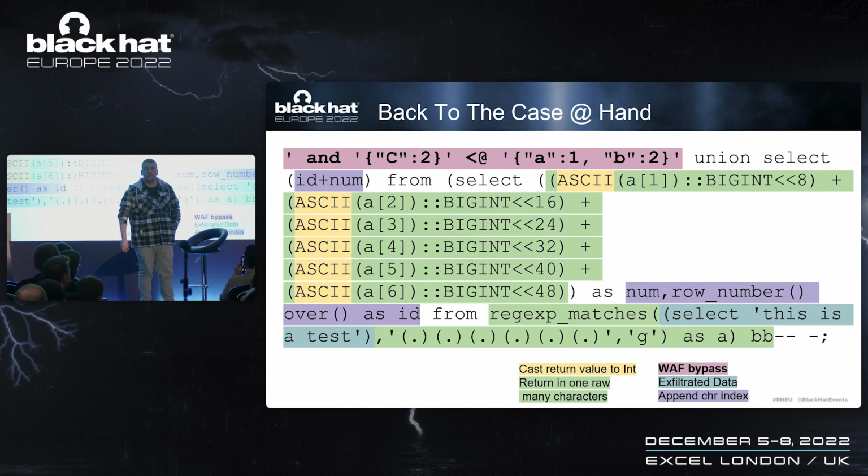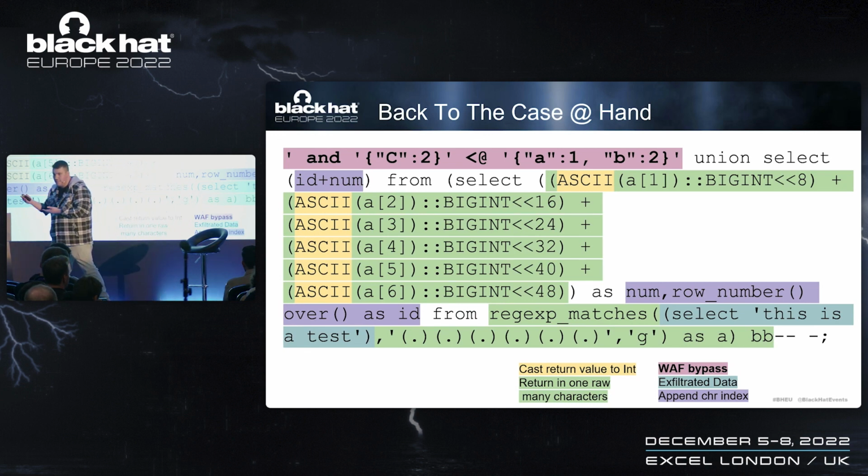Basically, in pink, we have the first part of the payload. It's the WAF confusion part, as I like to call it. All we are doing here is creating an SQL syntax that the WAF does not know of. And when it encounters this syntax, it basically gets confused and says, yeah, that's not an SQL statement, because it can't be. It's not SQL syntax. And this part basically completely bypasses the WAF.